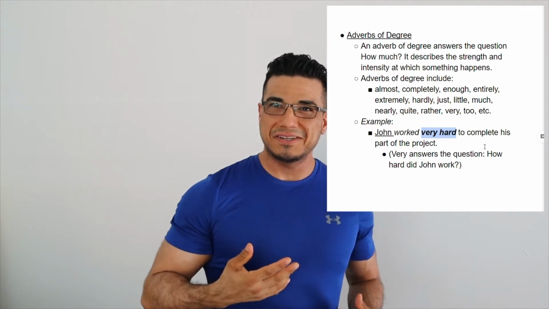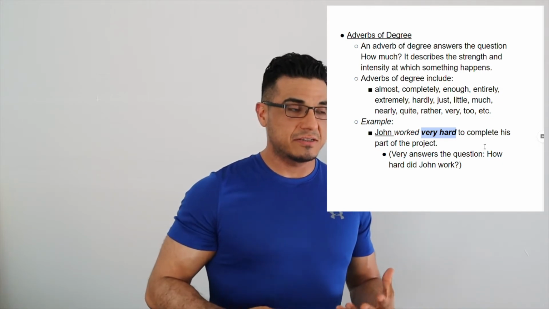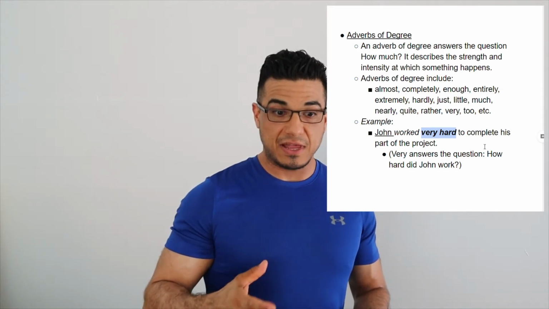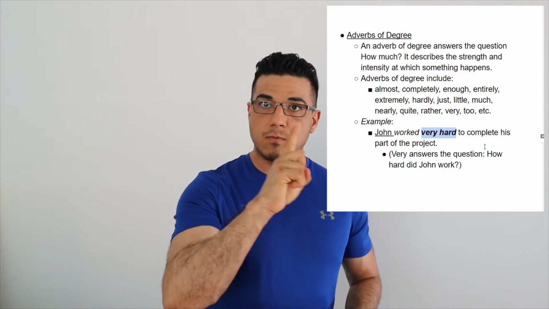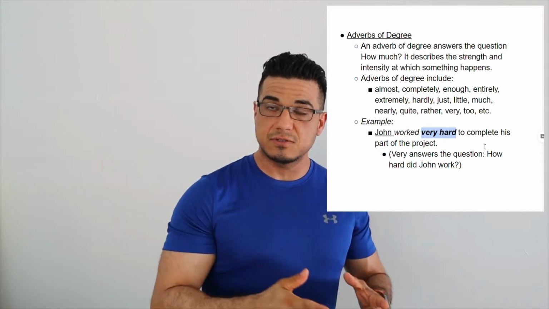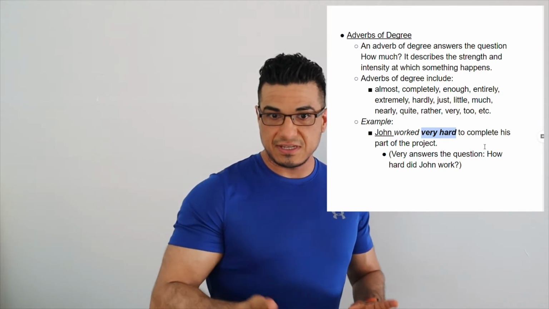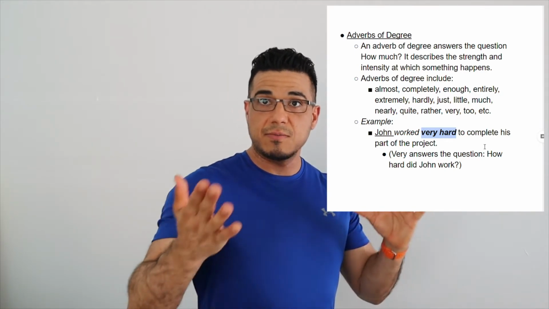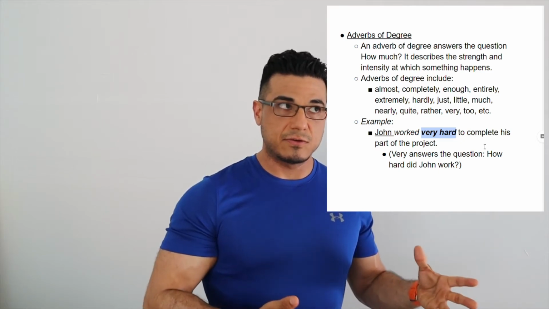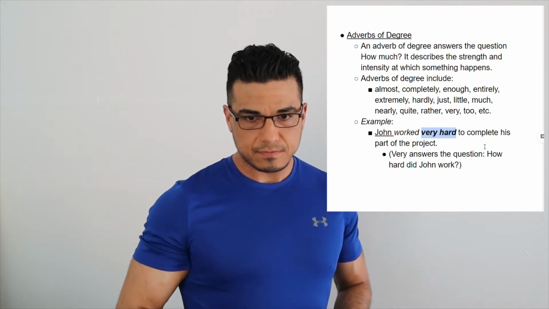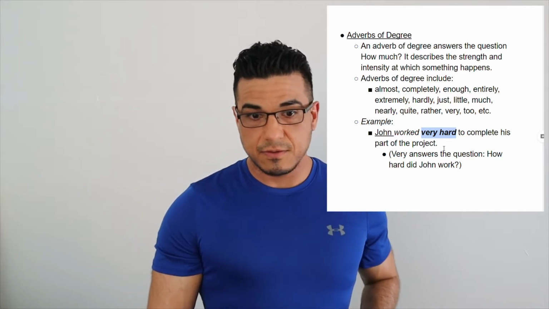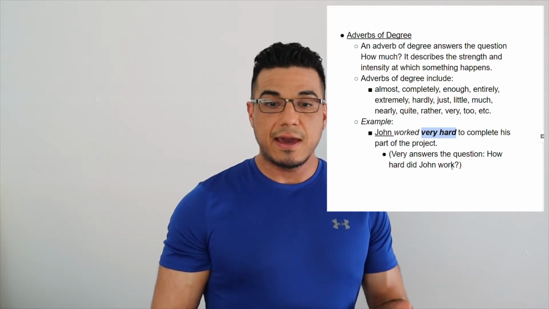And I should also mention that in the same way that adjectives can be applied within phrases, the same can be said for adverbs as well. It's not always one word. Sometimes it's a combination of words to create that phrase. So in this case, very hard are acting to describe the manner and the degree to which this person is working. I guess they're similar. All right. Very answers the question, how hard did John work?